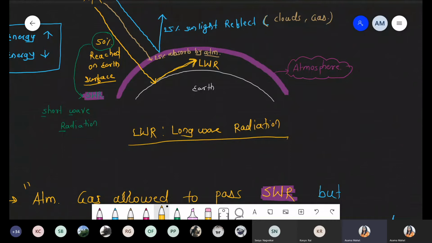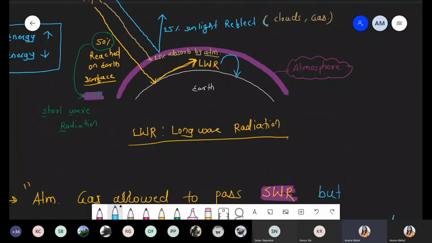It is converted into long wave radiation, and now such long wave radiation will again come down on the Earth's surface. Long wave radiation cannot cross the atmospheric layer because its energy content is low. If energy is low, it can't penetrate this atmospheric layer. So long wavelength radiation can't cross the atmospheric layer, and again it comes down on the Earth's surface.